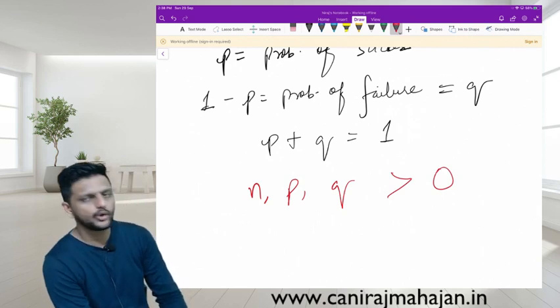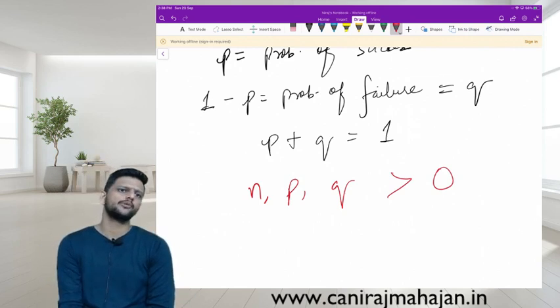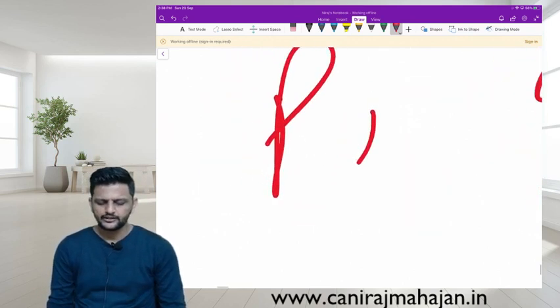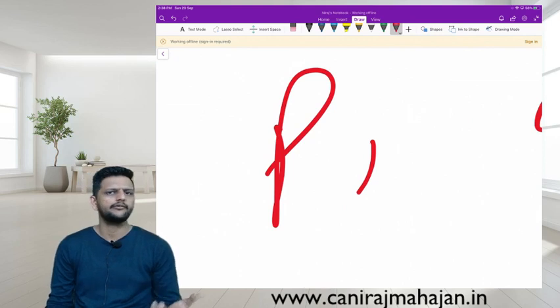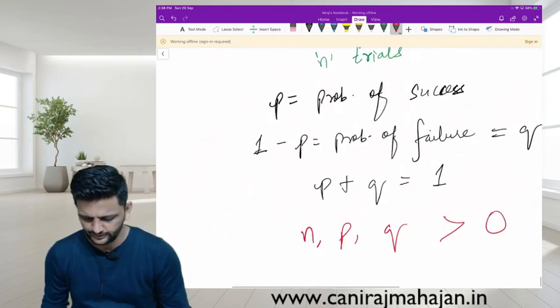Very important: N, P and Q have to be greater than 0. N should be more than 0 because there has to be at least one trial. P and Q have to be more than 0 because there have to be two groups. Even if one of them is 0, then there is only one group. But we want two groups. Understood?